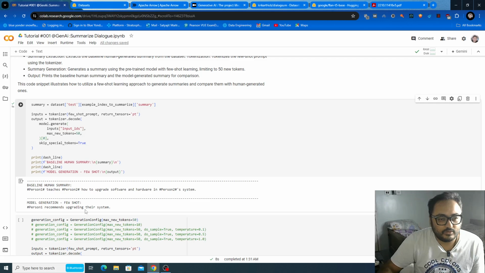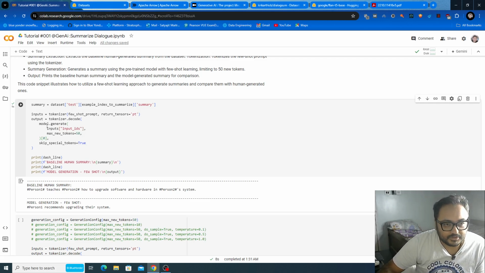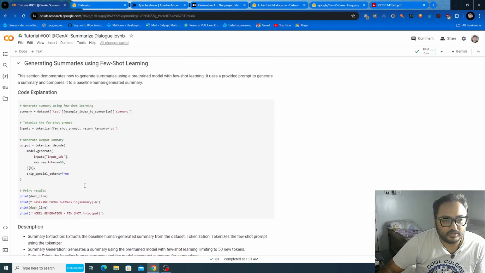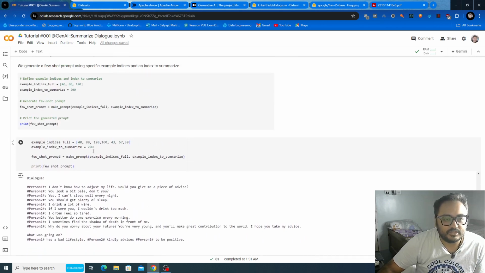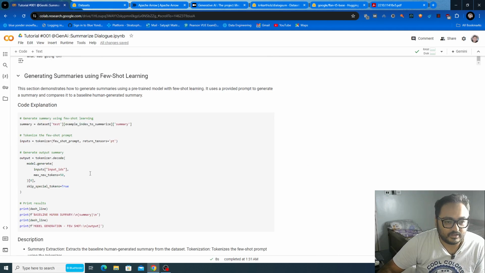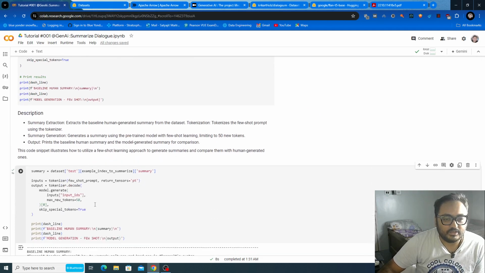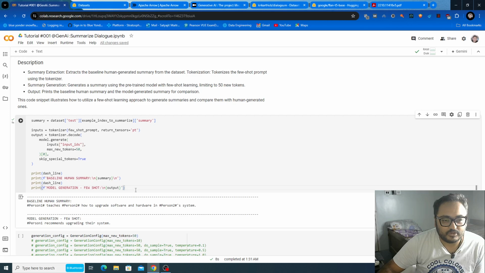So if you see, without changing or retraining your model, only by making a few improvements to your prompt and passing many more examples, that is prompt engineering, you can achieve much better accuracy in your result. We'll be seeing and understanding much more about prompt engineering in subsequent examples and tutorials.